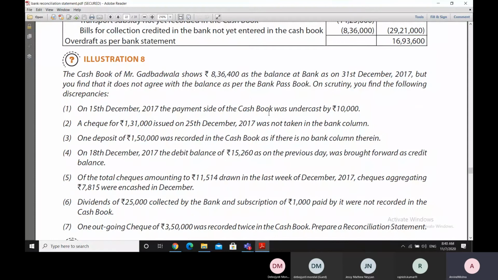This is the payment side of the cash book, and the total of the payment side is lesser by 10,000 rupees. Thereby, the cash book balance will be higher than the bank statement balance due to this undercasting.